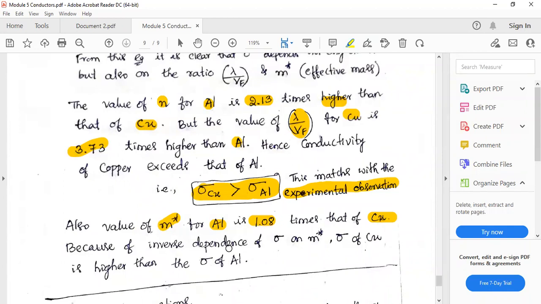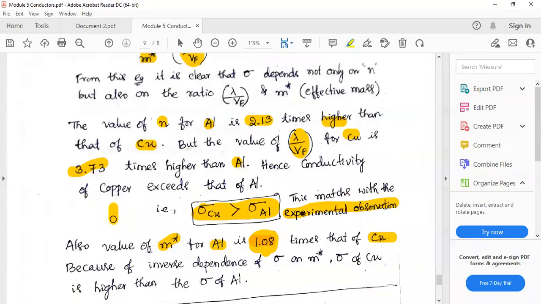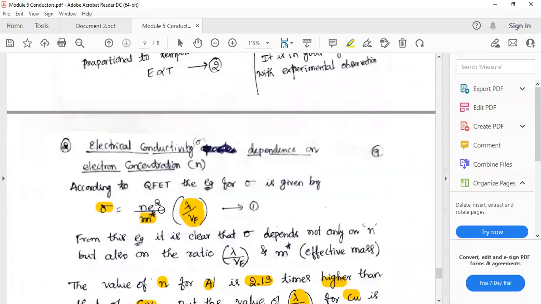The mass of electrons in aluminum is almost the same as in copper, but in aluminum it is slightly higher, 1.08 times that of copper. This also plays a very important role in deciding sigma. Aluminum has higher m star, therefore lower conductivity than copper.